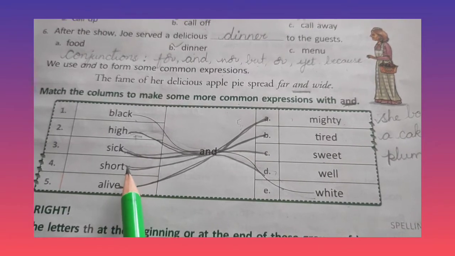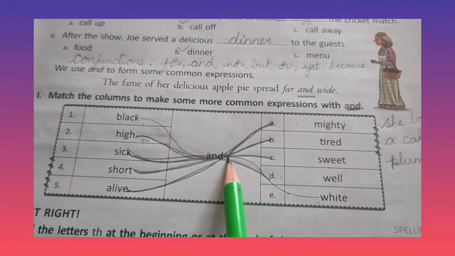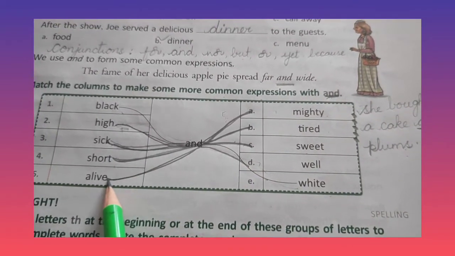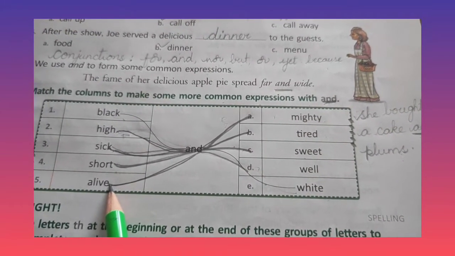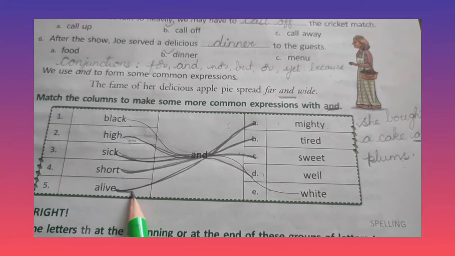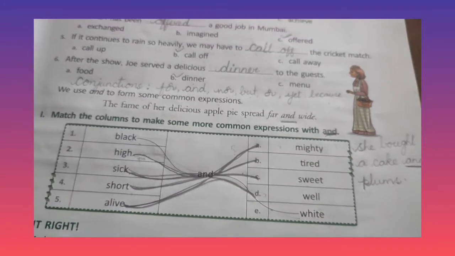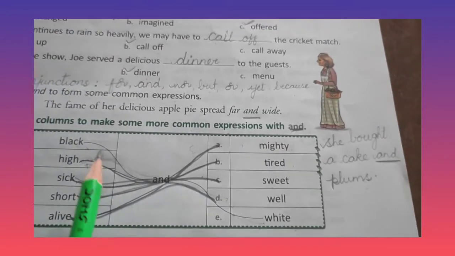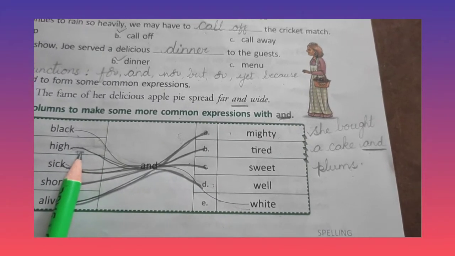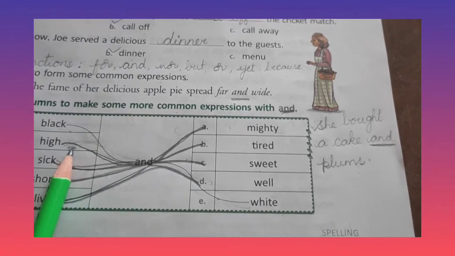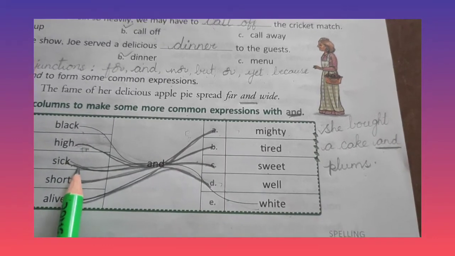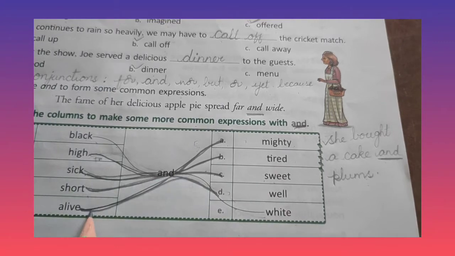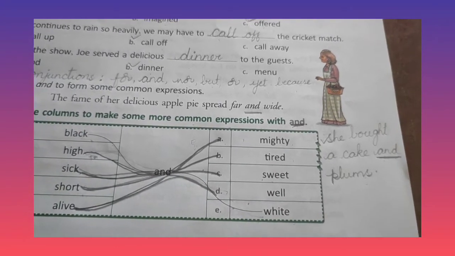Short and, we usually say, short and sweet. Alive and well. So don't get confused. Write properly. Black and white, high and mighty, sick and tired, short and sweet, alive and well. Okay.